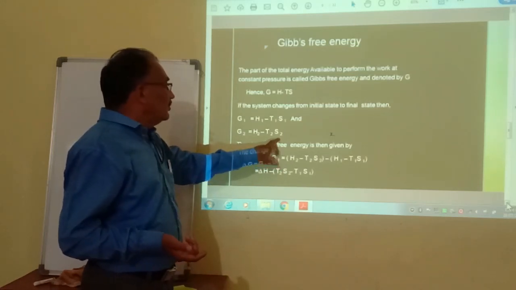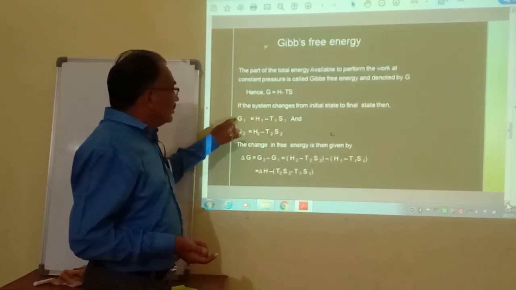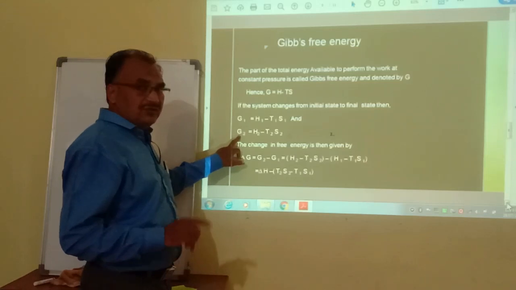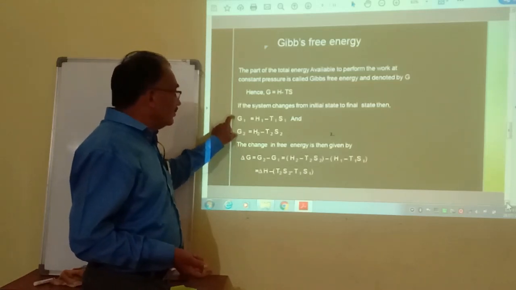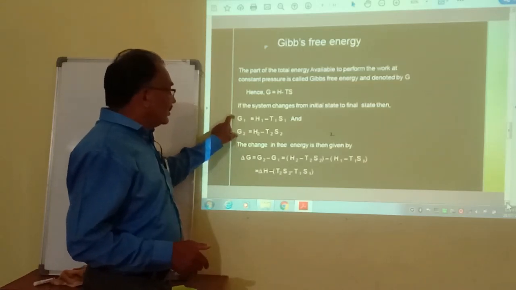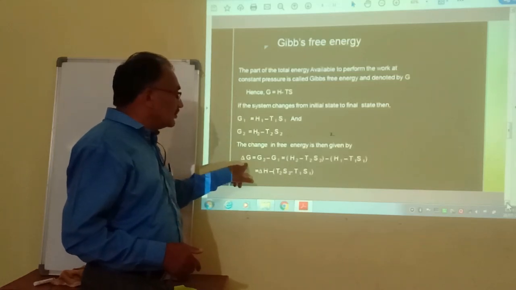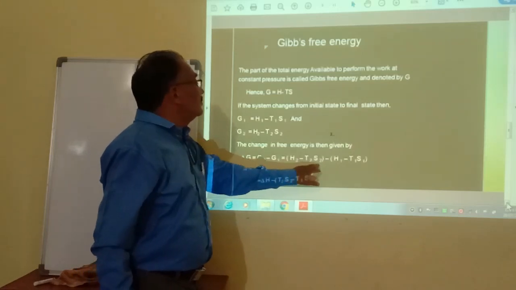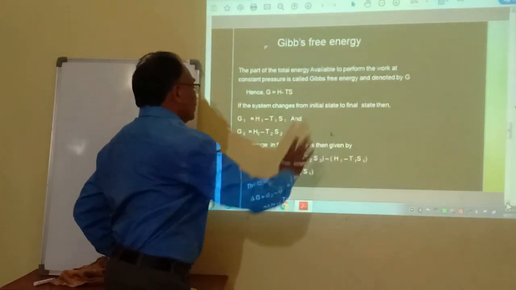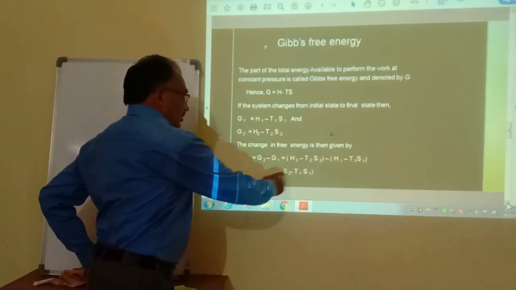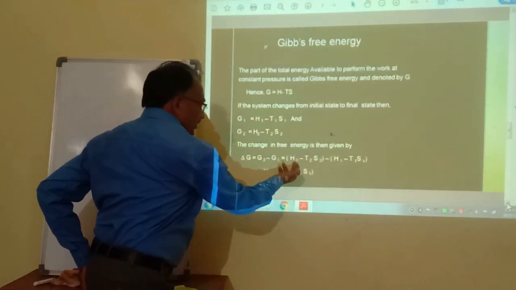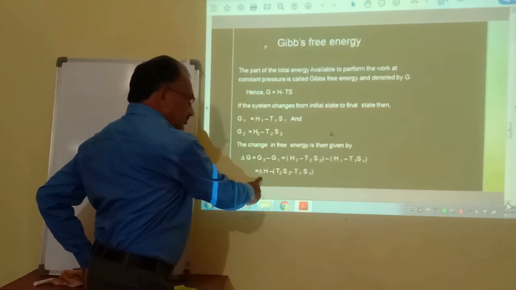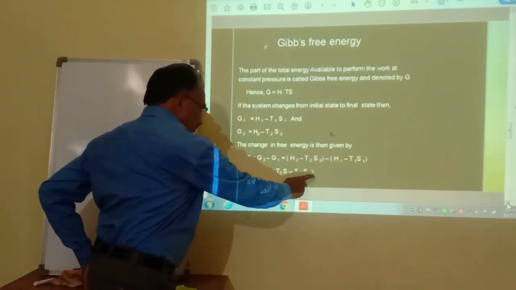And therefore here we get the Gibbs free energy G1 for the initial state and G2 for the final state. The difference between these two, G2 minus G1, that is delta G, is equal to H2 minus T2S2 minus H1 minus T1S1. Or this H1 we can subtract from H2, that is we get delta H, and the remaining terms T2S2 minus T1S1.